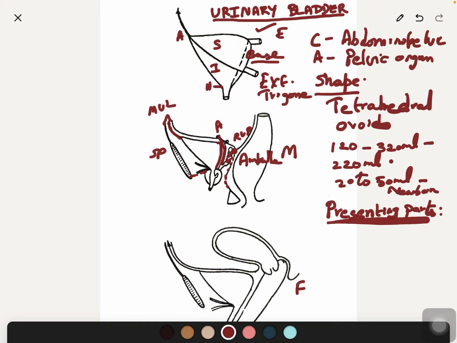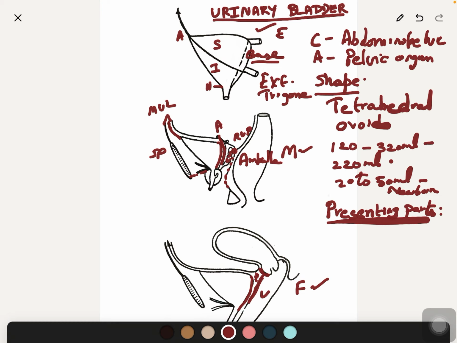In the female, this is the base. So it is related to the upper part of the anterior vaginal wall and the anterior surface of the supravaginal part of the cervix. These structures are separated from the base of the bladder by loose areolar tissue. So these are the relations of the base in male and in female.